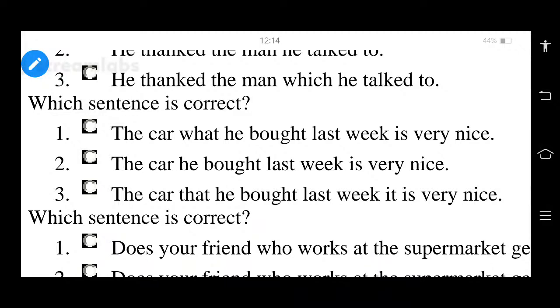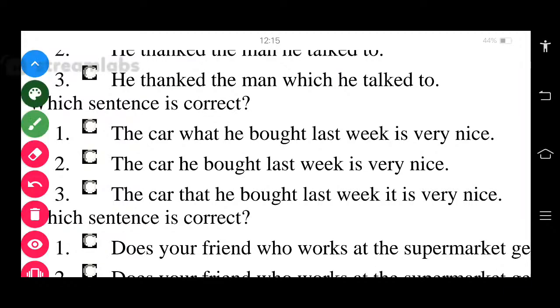That means the car is very nice. What is the correct answer? See, the correct answer is the first one actually. The first one is the correct answer. Right? So the car which he bought.